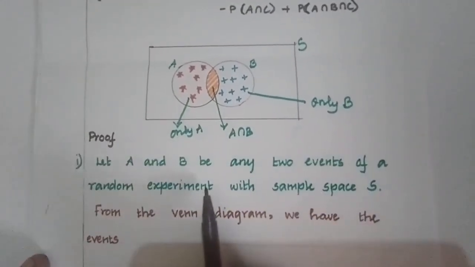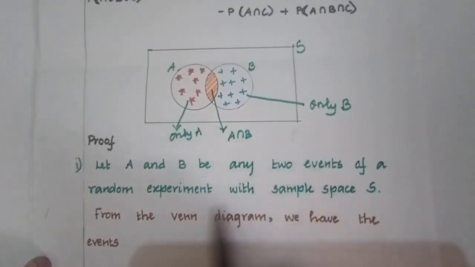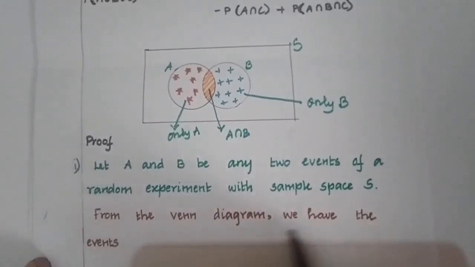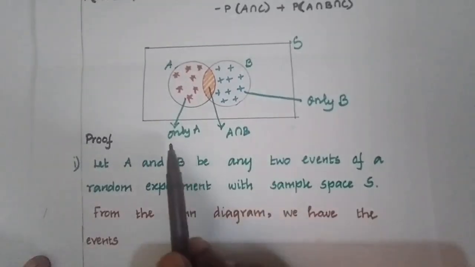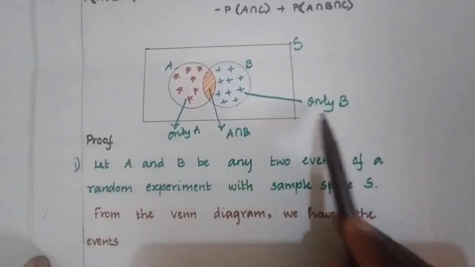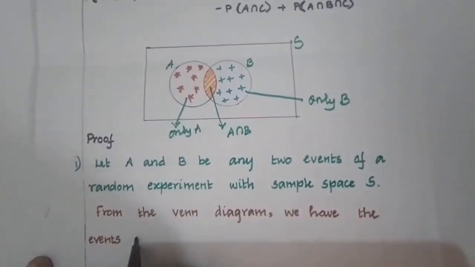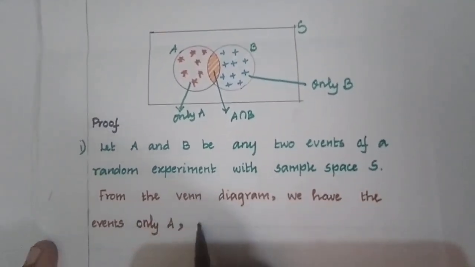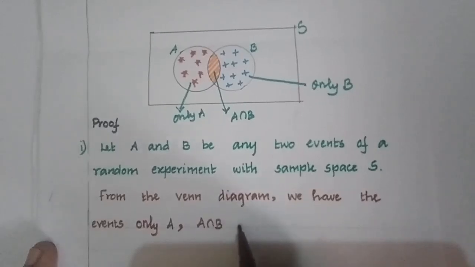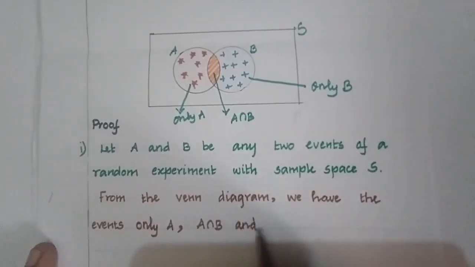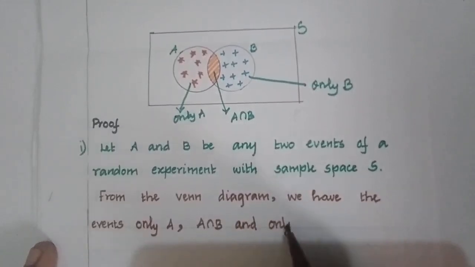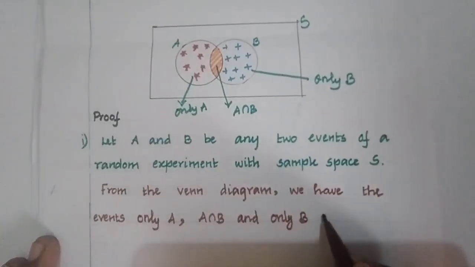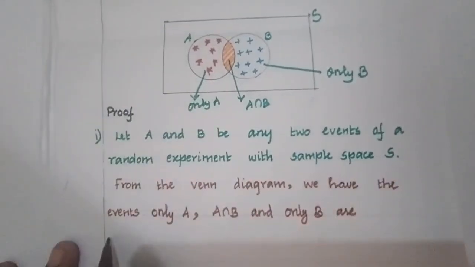Let A and B be any two events of a random experiment with sample space S. From the Venn diagram, we have the events only A, A intersection B, and only B, which are mutually exclusive.